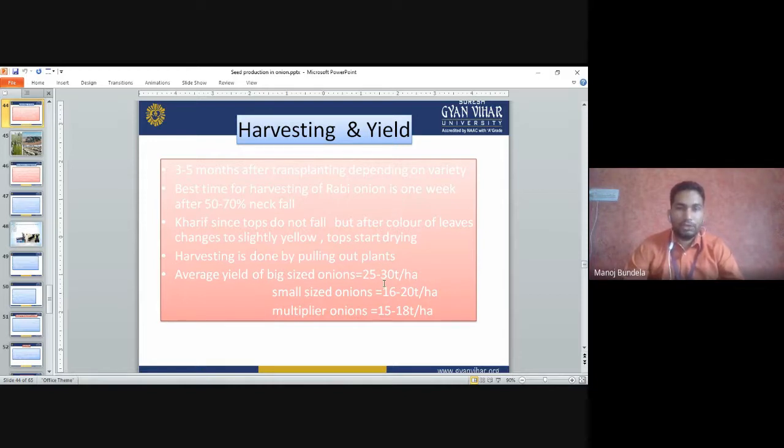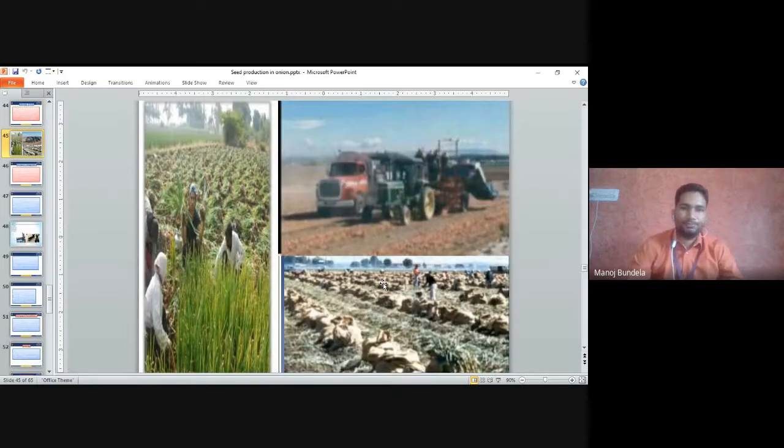So what do we have to check? We have to check whether the color of the leaves has changed or not. When the color of the leaves changes to yellow, then we go for harvesting. The tops will start drying. Harvesting is done by pulling out the plant; we pull out the complete plant with the bulb. The average yield for big size bulb is 25 to 30 tons per hectare, for small size bulb 16 to 20 tons per hectare, and for multiplier onion 15 to 18 tons per hectare. So this is the harvesting of onion.